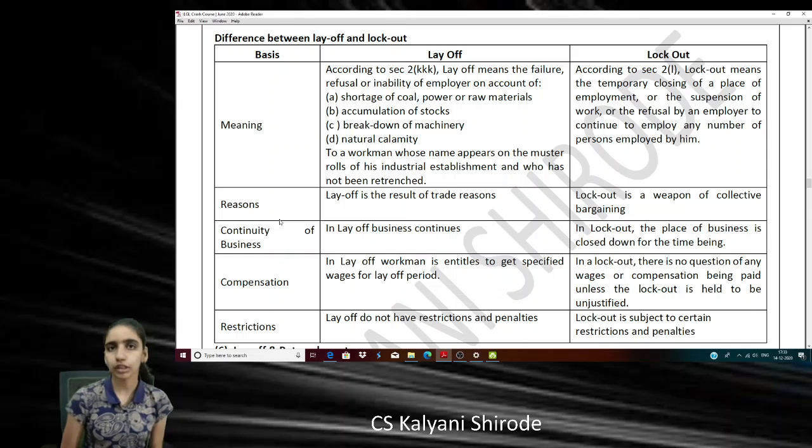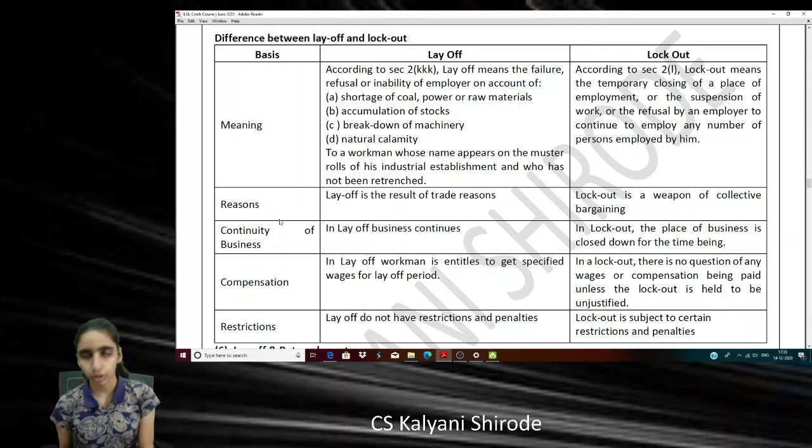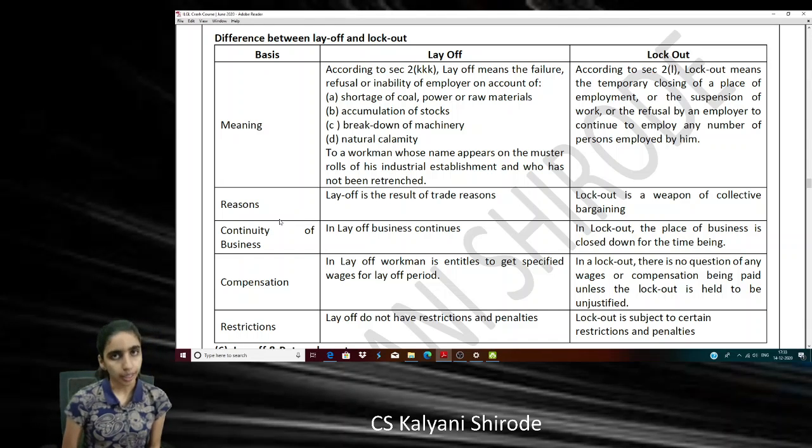Now, what are these 4 reasons? What are the trade reasons? If there is accumulation of stock, or there is breakdown of machinery, or due to natural calamity or shortage of coal, power or raw material, then the employer is unable to give work to the employee. This condition is known as layoff. This layoff is due to trade reason. In layoff, business continues. In layoff, workmen will get the specified wages for the layoff period also, and layoff does not have any restrictions or penalties. This is all about layoff.